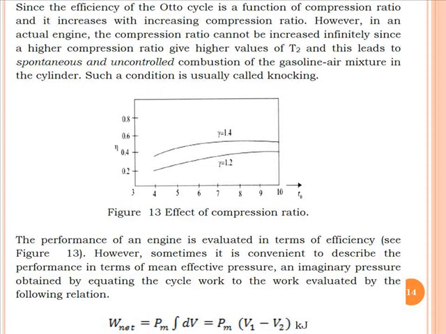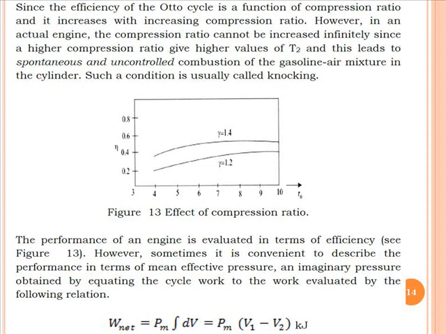If the gamma value is 1.2, which is lower, the efficiency again increases with an increase in the compression ratio. So in all cases, if the compression ratio increases, the efficiency of the Otto cycle increases. If the value of gamma varies, the efficiency will also vary accordingly.